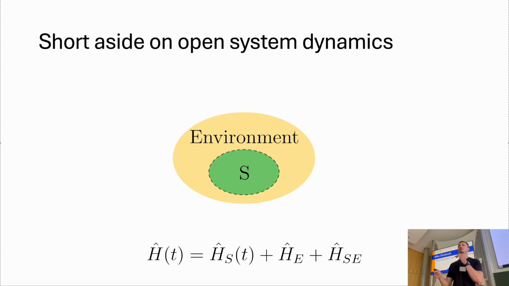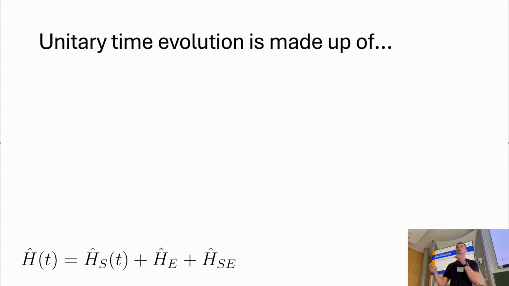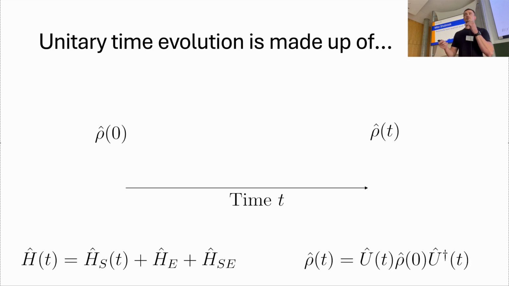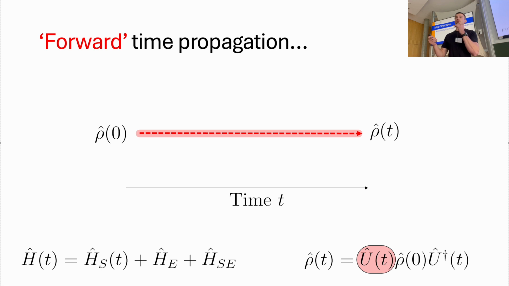So I'll do a quick aside on the dynamics of an open quantum system. Let's say I've got some composite system-environment density operator at time 0, and I want to evolve it through time and get some final state. It's going to evolve unitarily like this, and I'm going to call it made up of two things. One which I'm going to call forward time propagation.